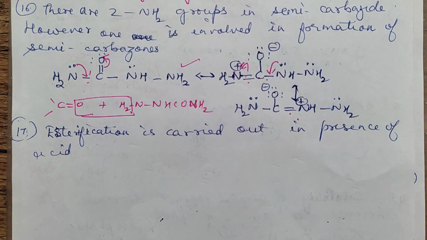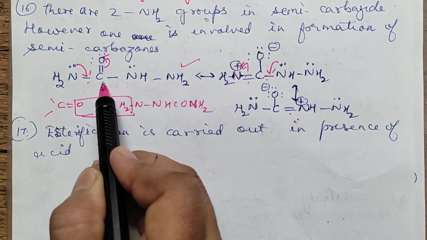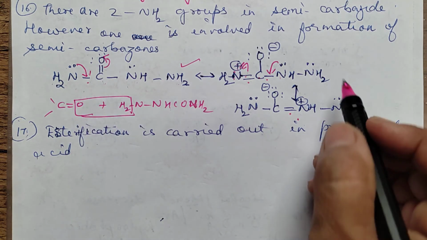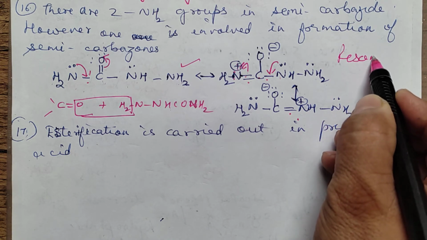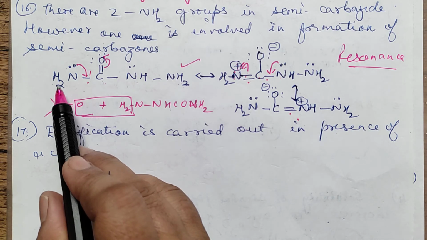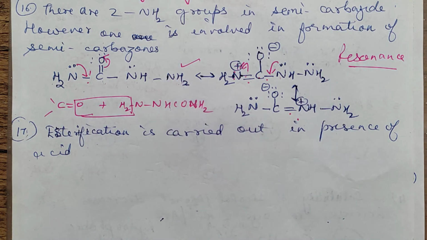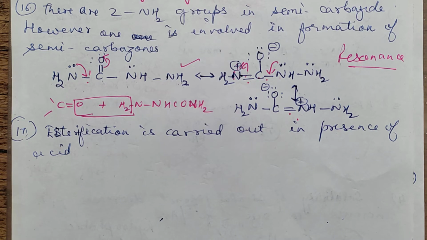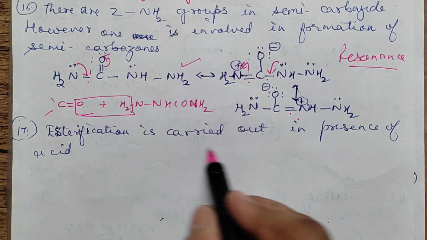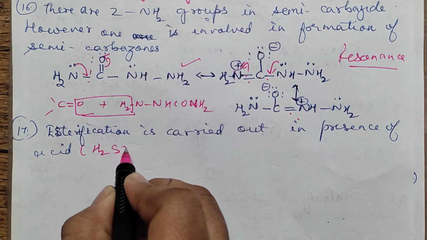So you will write like that: in semicarbazide, that NH2 which is linked directly to CO is involved in resonance. Because it is involved in resonance, it is not free. It is not able to come out. Okay, so only one side NH2 will be participating in the reaction. Fine. Next one. The last question of this chapter. Esterification is carried out in the presence of acid. That is sulfuric acid. Why so?